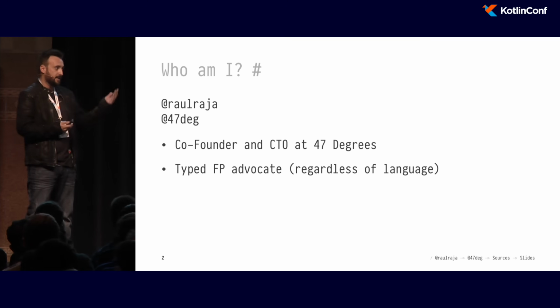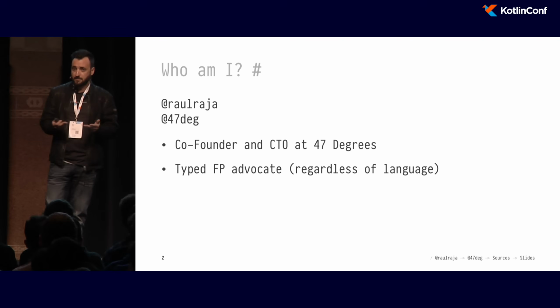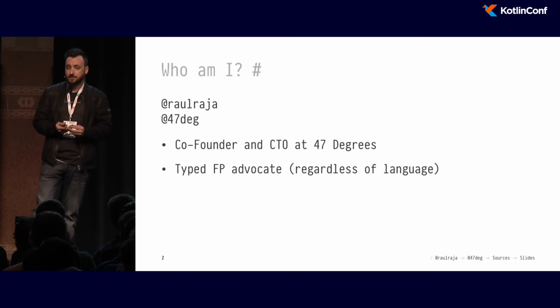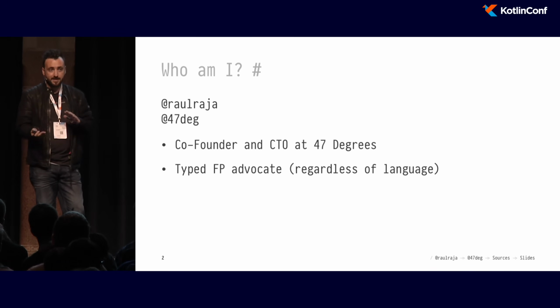So about myself, I'm Raúl. I'm a CTO at 47 Degrees. We're a functional programming consultancy, and we are involved in the Scala, Kotlin, and Swift communities. And I myself do a lot of Scala and also a lot of Kotlin, so I'm kind of in between both languages.